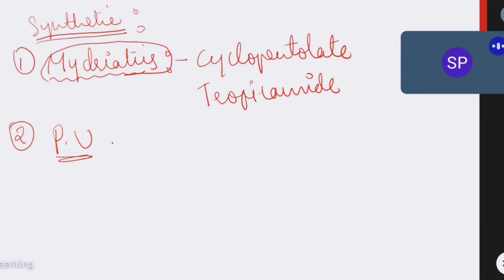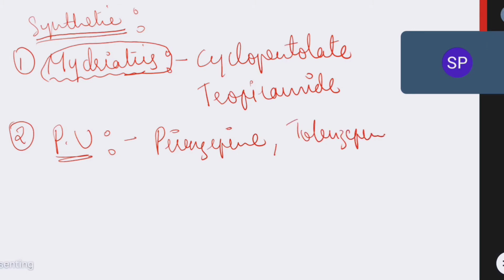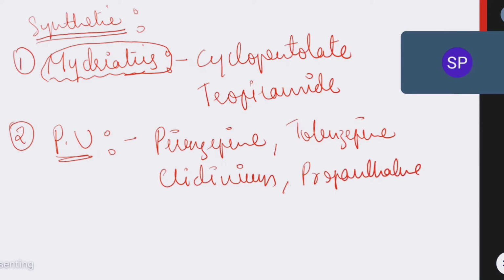Anticholinergic or antimuscarinic drugs used in peptic ulcer are pirenzepine, telenzepine, clidinium and propantheline.